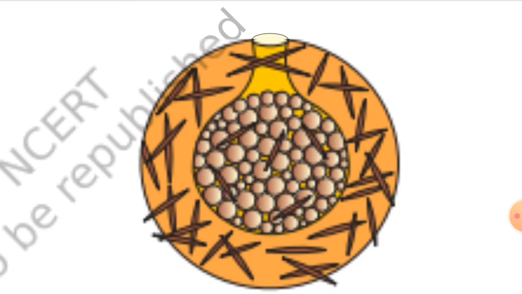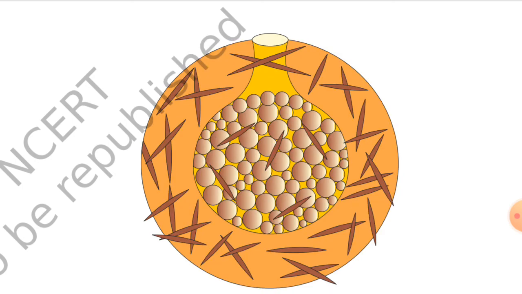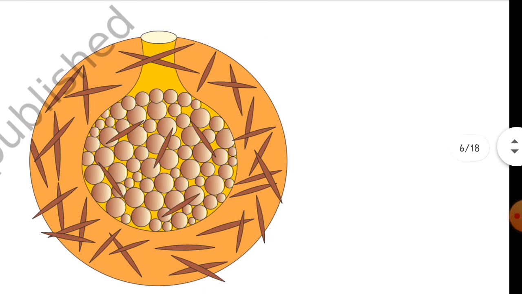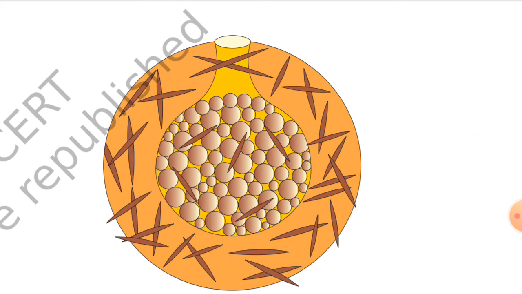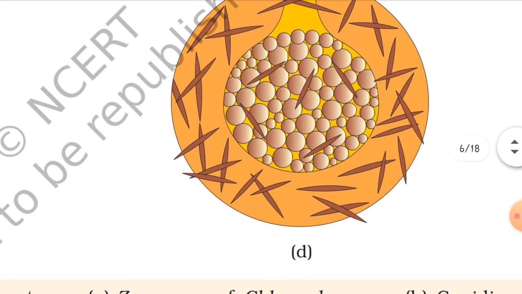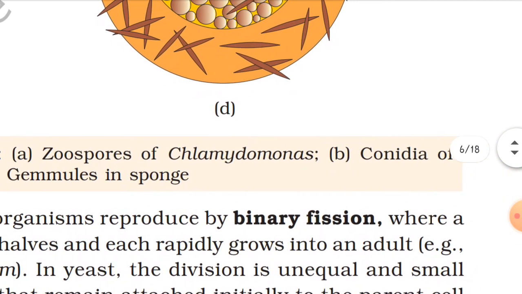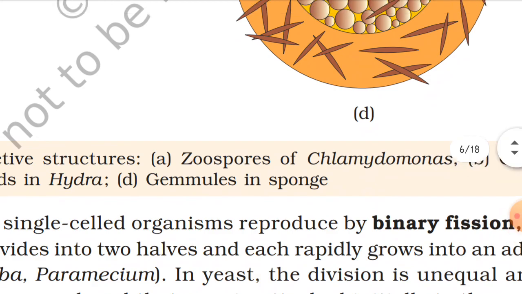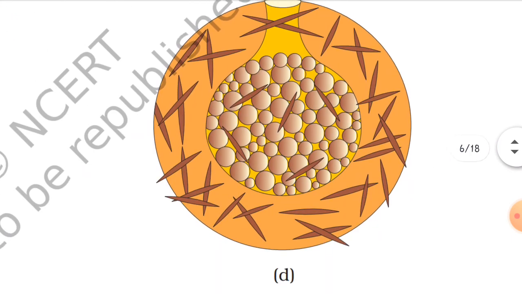There is one opening present above, as you can see. Whenever the cells present inside develop, they come out through this opening. So this is the structure of gemmules in sponge, an example of endogenous budding.